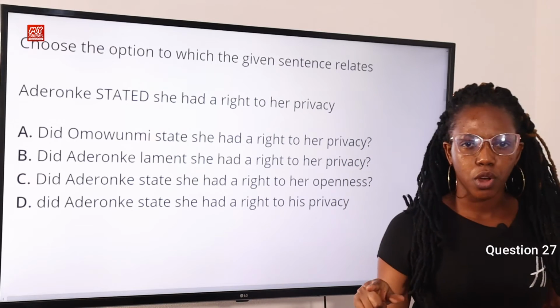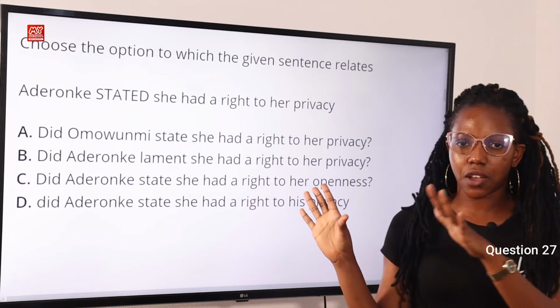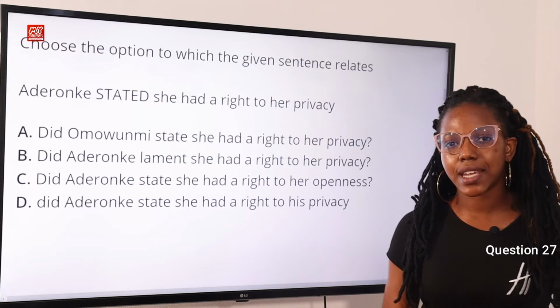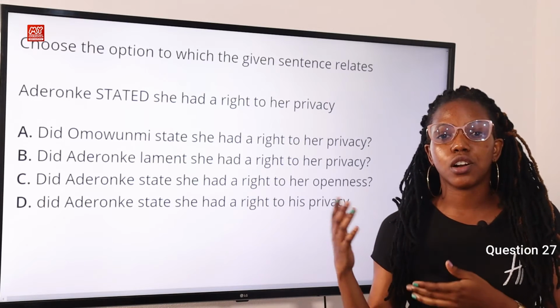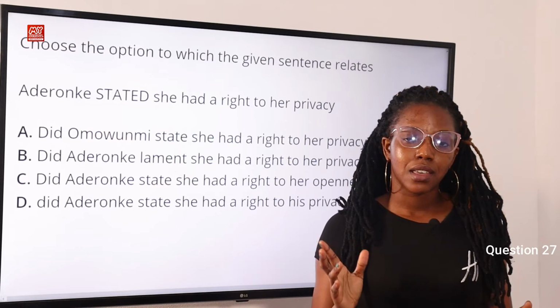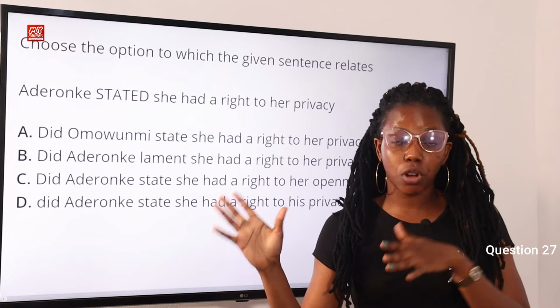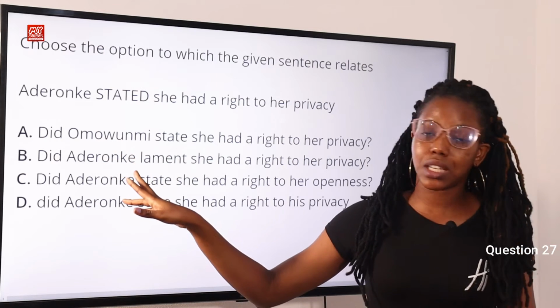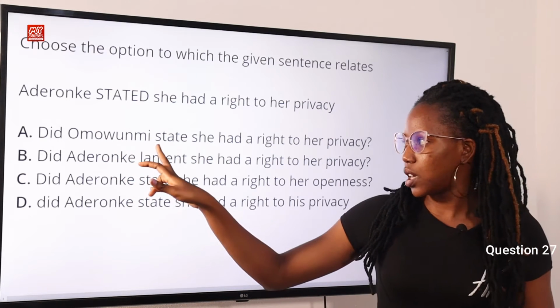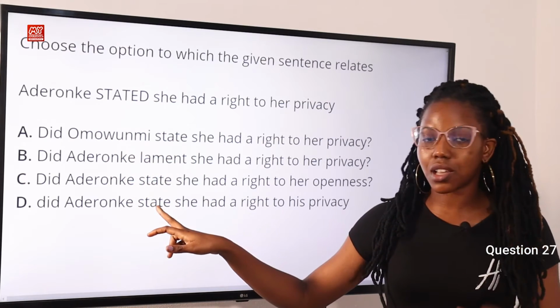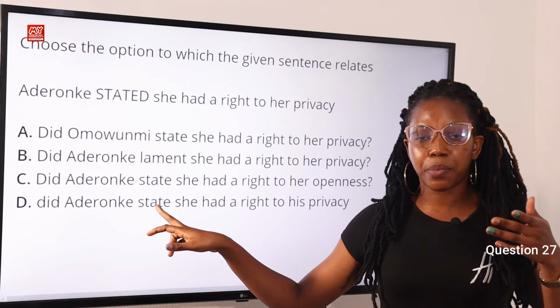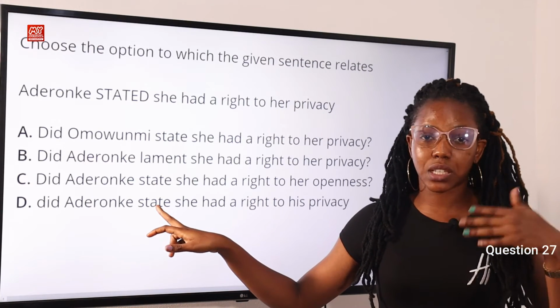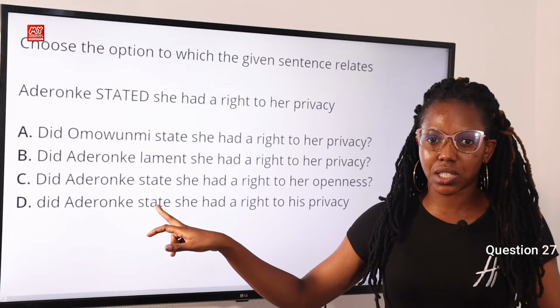Now why is this so? This question is an emphatic stress question, and it demands an answer that is question in structure, and also the emphasized word should contradict in the answer. So we see we have state, state, state. It doesn't matter if they change the verb tense, whether it's past tense, future tense or present tense.